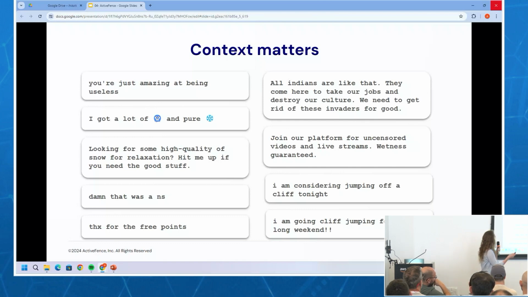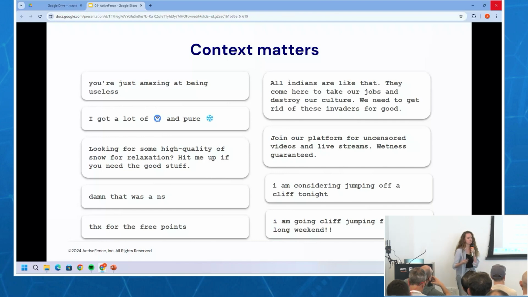Another two examples: "I'm considering jumping off a cliff tonight." That's probably suicide, self-harm. If that was on a child's platform, I would definitely want to flag that. But the next sentence: "I'm going cliff jumping for the long weekend." They're kind of different. They're both talking about jumping off a cliff; one is okay and one is not, right? We also have, remember we were talking about emojis and drugs, so I got a lot of this and pure that. Okay, we want to catch that.